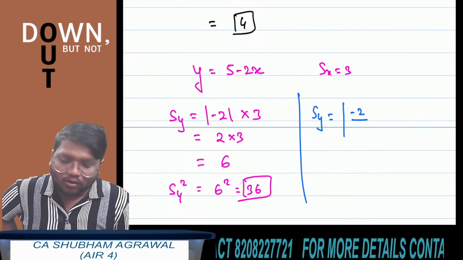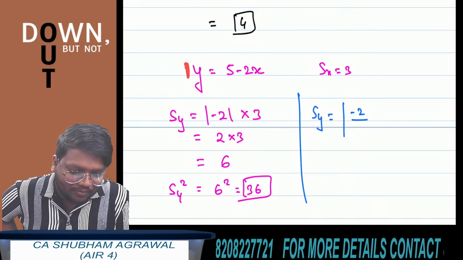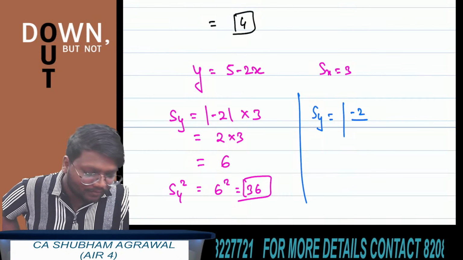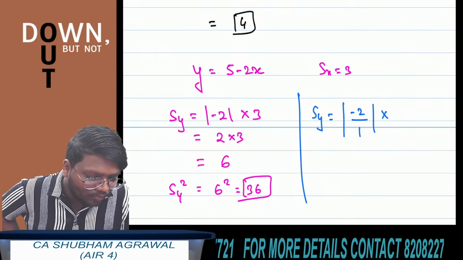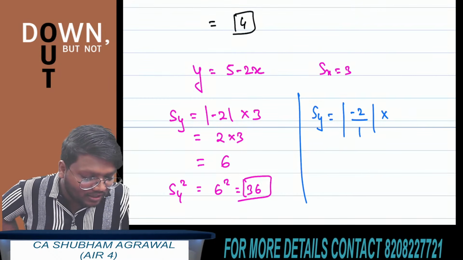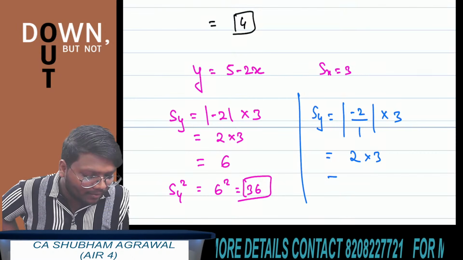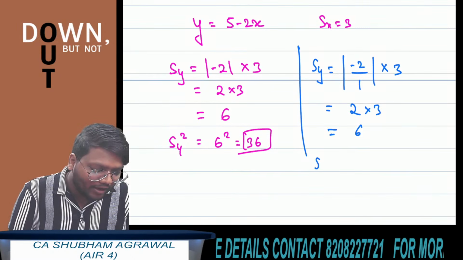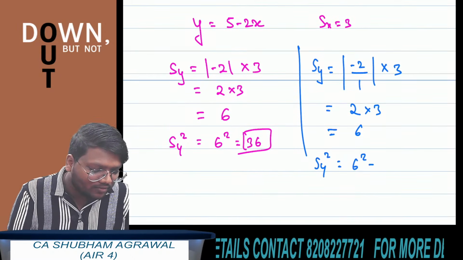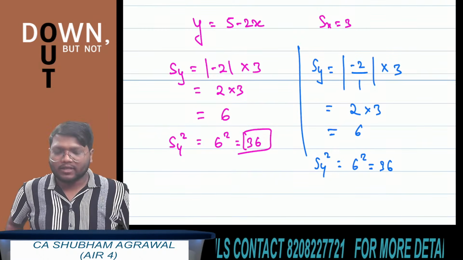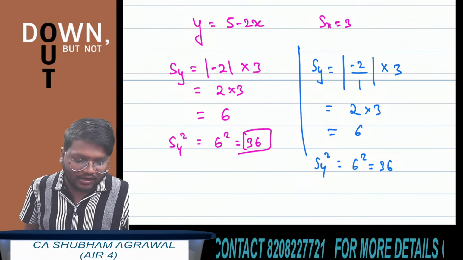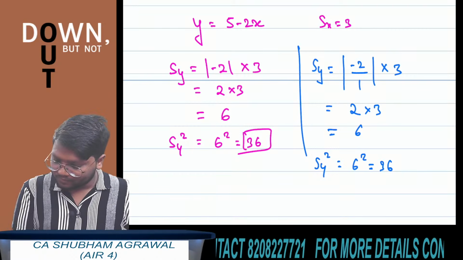And what is the coefficient of y here? If nothing is written before the variable, it means the coefficient is 1. Absolute value of minus 2 upon 1 multiplied by standard deviation of x, which is 3. Absolute value of minus 2 is 2, and 2 multiplied by 3 is 6. Now if you find the variance, 6 squared is 36. Standard deviation of y is 6, so variance of y is 36.